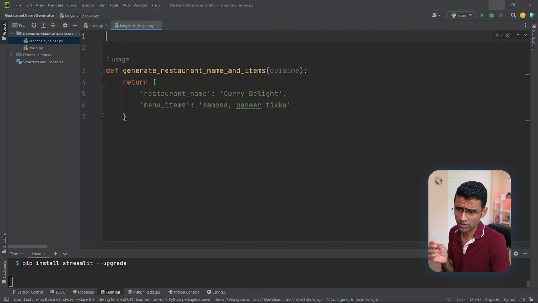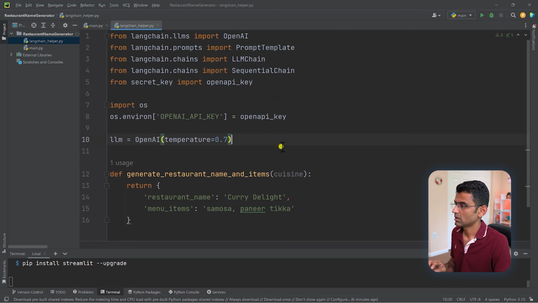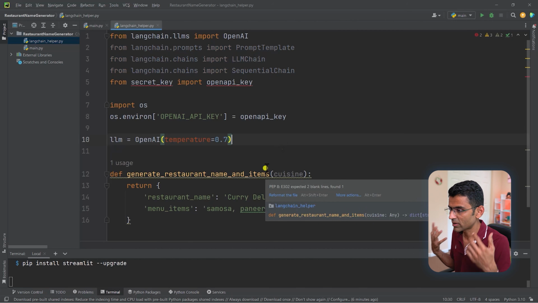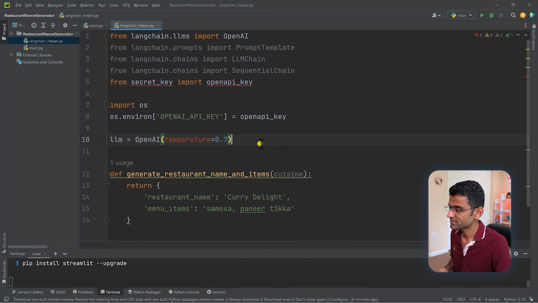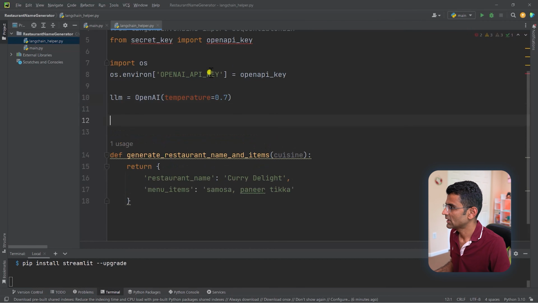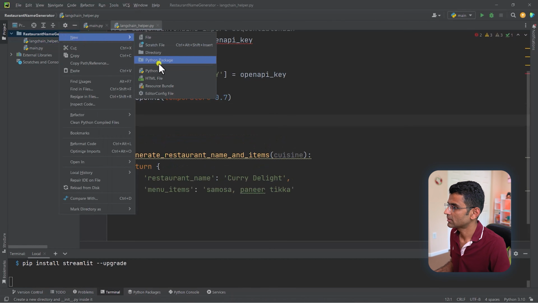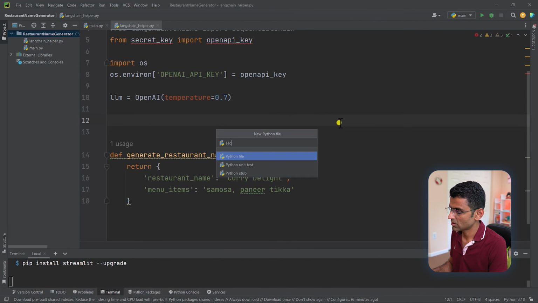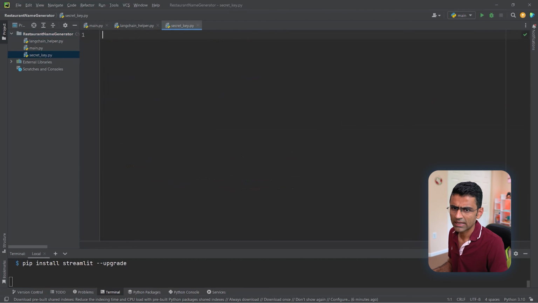So what do we need to do here? Well, the same thing that we did in our notebook. So I'm just going to copy paste some code from my notebook here. Okay, we don't need to go over it because we have already written that code. I will also create a file for my secret key. So I will call it secret key. And in that secret key file, I will place my OpenAI secret key.